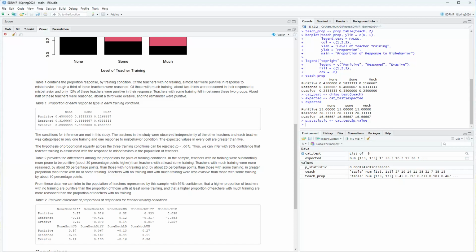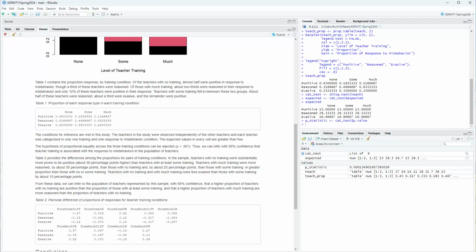If that p-statistic had been bigger, I would have said p equals 2, but I didn't want to put p equals 2 and give that number with all those zeros in front of it. So I just said p less than 0.01. Otherwise, I would have told the actual number that p was equal to. Thus, we can infer with 95% confidence that teacher training is associated with the response to misbehaviors in the population of teachers. So that's my omnibus test.